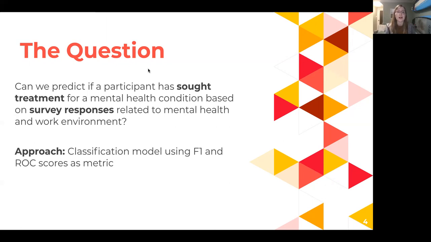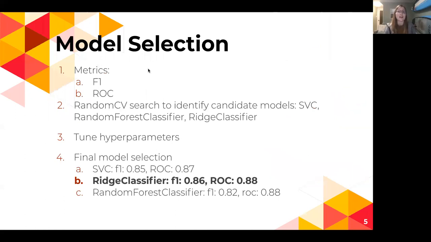So in order to answer this question, I decided to explore classification models using F1 and ROC scores as metrics, which I will get into in this next slide. I decided to choose F1 as a metric because it balances precision and recall for binary classification, which I feel is appropriate in this case because I don't wish to prioritize precision or recall. I think that they're both important in this problem. I decided to use ROC as a companion metric to F1 because it captures the interaction between the true positive rate and the false positive rate, which I think is an interesting metric, especially in addition to F1.